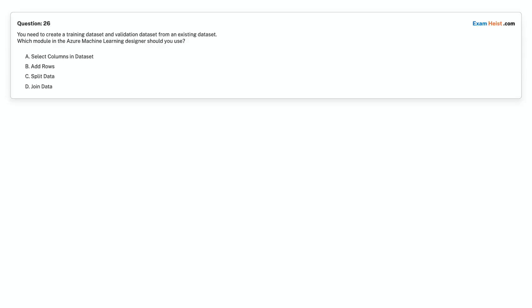Question 26. You need to create a training dataset and validation dataset from an existing dataset. Which module in the Azure Machine Learning Designer should you use? Option A, select columns in dataset. Option B, add rows. Option C, split data. Option D, join data. Choose the correct answer.